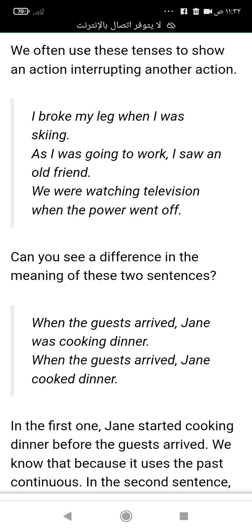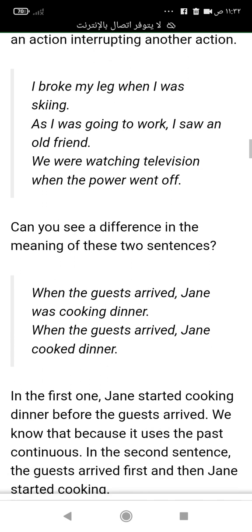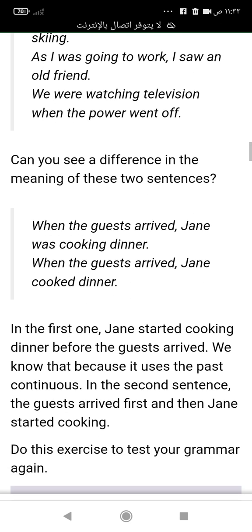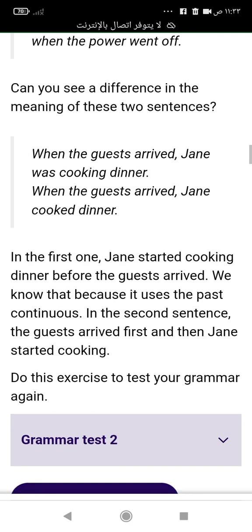When the guests arrived, Jane was cooking dinner. When the guests arrived, Jane cooked dinner. The first example has the past continuous and past simple. The second example has the past simple and the past simple. In the first one, Jane started cooking dinner before the guests arrived, because it uses the past continuous. In the second sentence, the guests arrived first and then Jane started cooking.